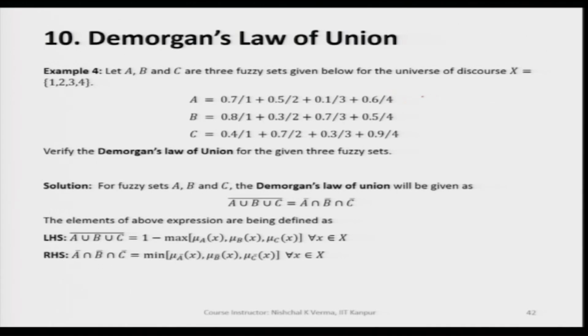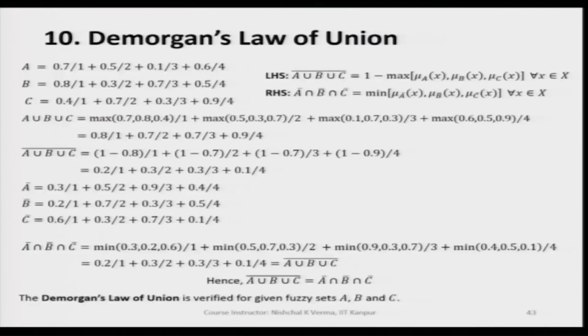Let me just represent this fuzzy set by 1 here, then by 2 here, and by 3 here. So these are 3 discrete fuzzy sets, and we are interested in the complement of A union B union C first.